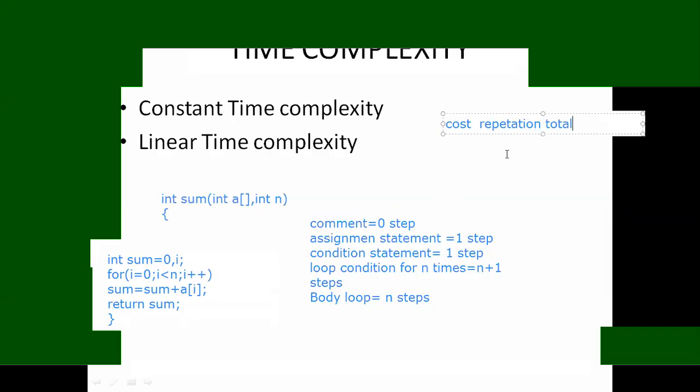For the first line, the initialization sum equal to 0, the cost is 1 and the repetition is also 1. Then the total is 1 into 1, which is 1.